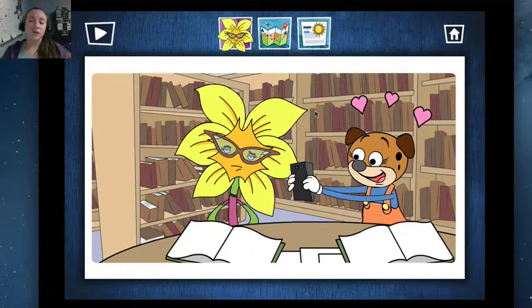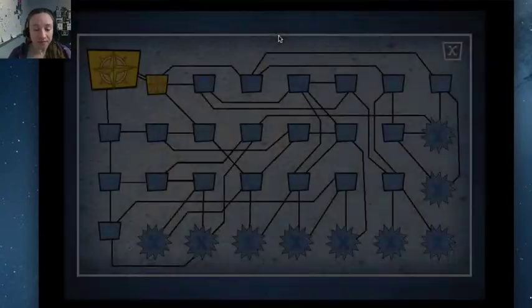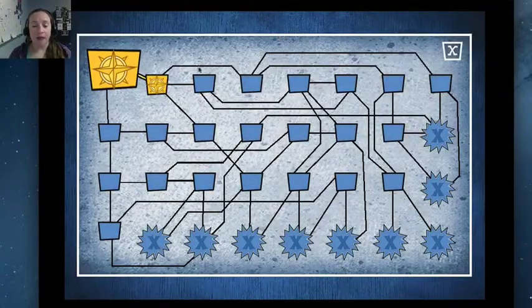What you're going to do is go through Rhoda's entire story, and I want you to do that 3 times. Each time you're going to choose a different set of choices, so that way you get a different scenario. If you click here, you'll notice that you have a roadmap. It shows I've already made my first choice, and there are all of these different choices that can be made.